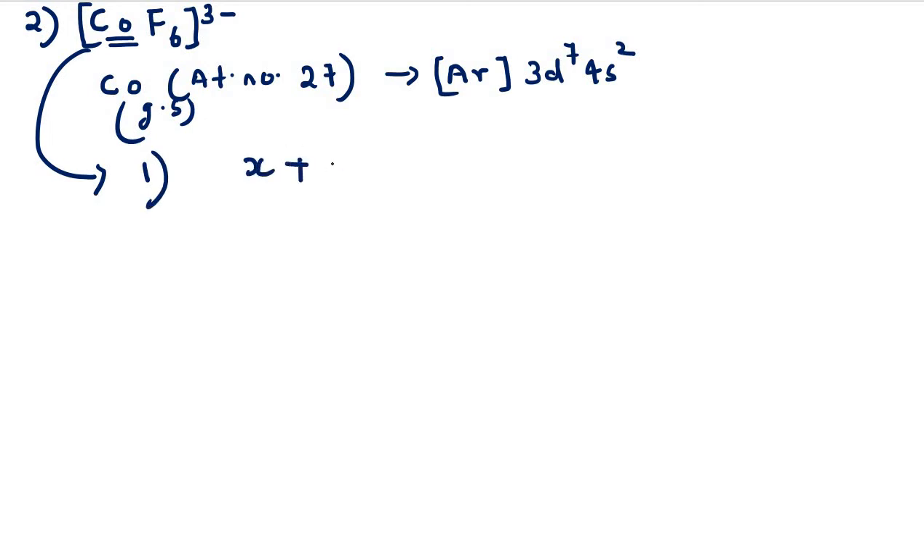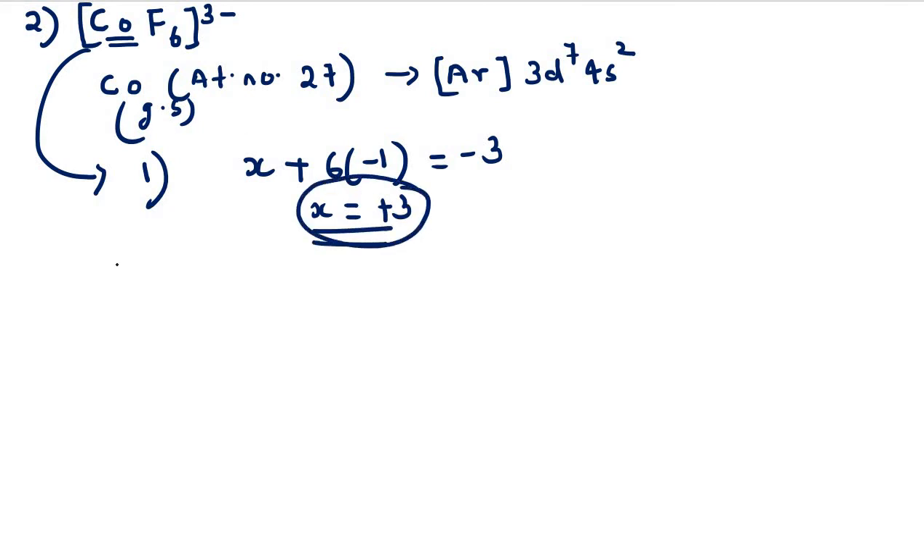Now let us see what is the oxidation number for the central metal atom. Let cobalt be X, plus 6 minus, it is a negative ion, equal to minus 3, so X equals plus 3. So the oxidation state is plus 3. For the cobalt 3 plus ion, 2 electrons will be removed from the 4s and 1 electron from the 3d, so our configuration becomes 3d6 4s0.